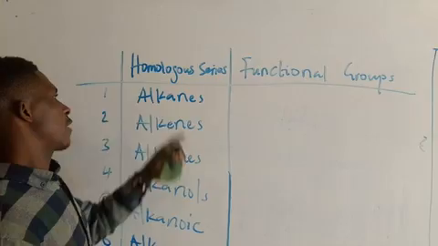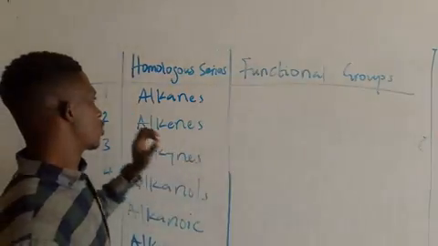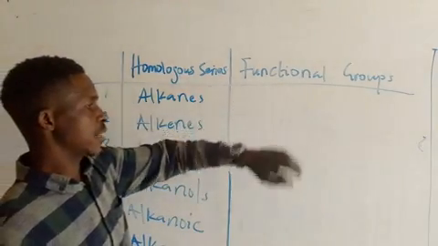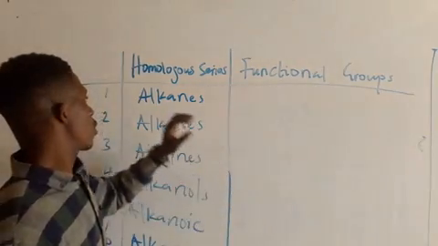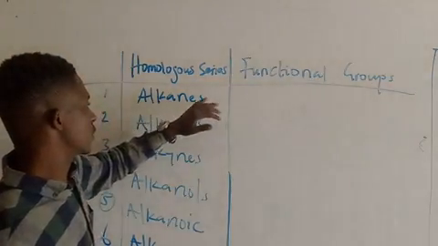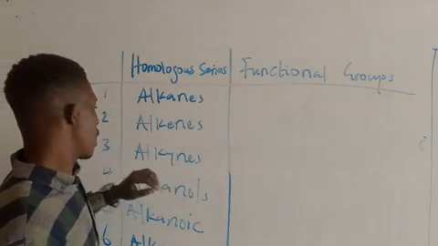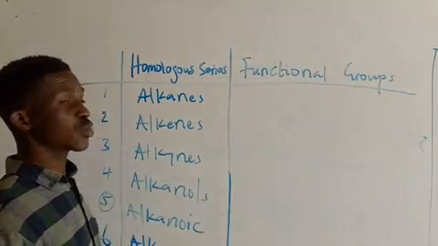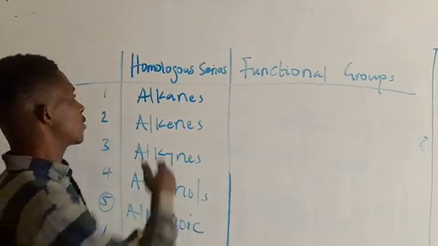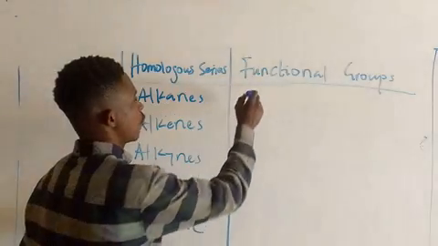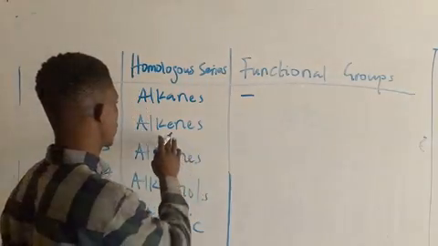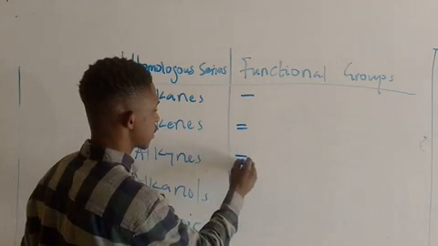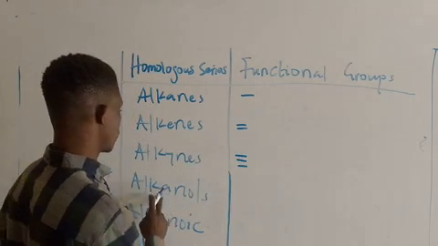So now, what is their functional group? Or what is common between all members of alkanes? That is their functional group. What is common between all the compounds of this homologous series is what is called their functional group. So that's the thing we want to check. Now this one, alkane, we have a single bond representing its functional group. This one, double bond representing its functional group. This alkyne is a triple bond representing their functional group.